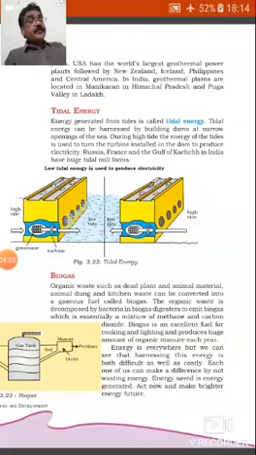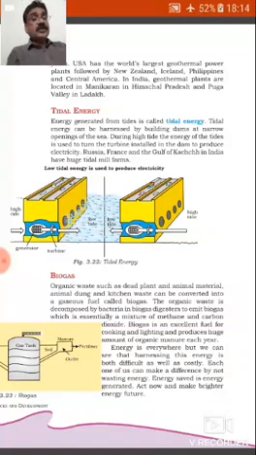Geothermal energy in the form of hot springs has been used for cooking, heating and bathing for several years. USA has the world's largest geothermal power plants followed by New Zealand, Iceland, Philippines and Central America. In India, geothermal plants are located in Manikaran in Himachal Pradesh and Puga Valley in Ladakh.